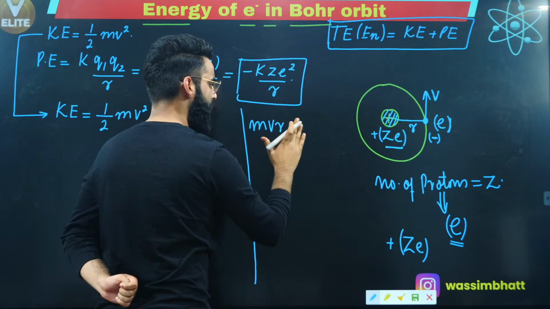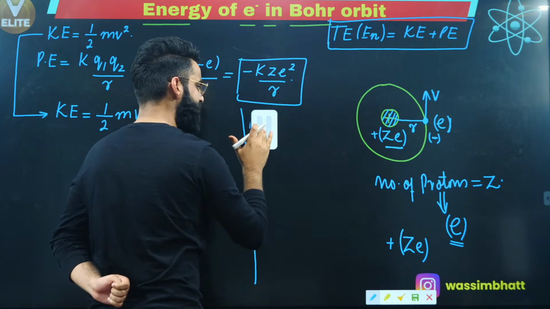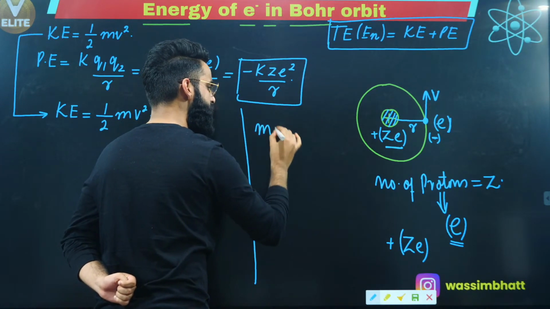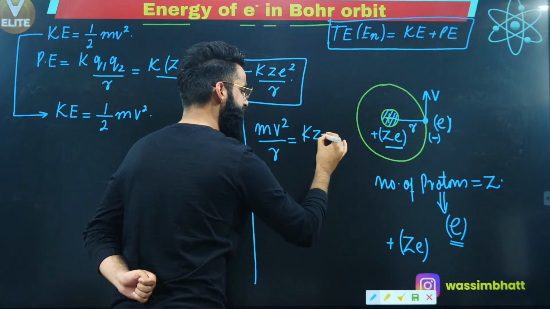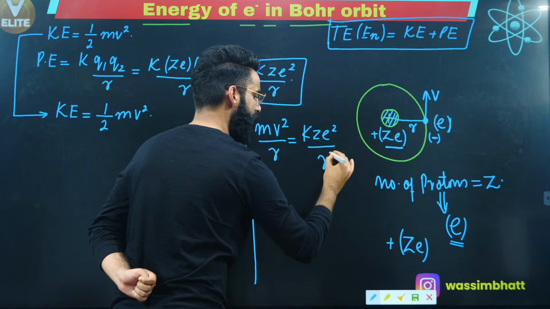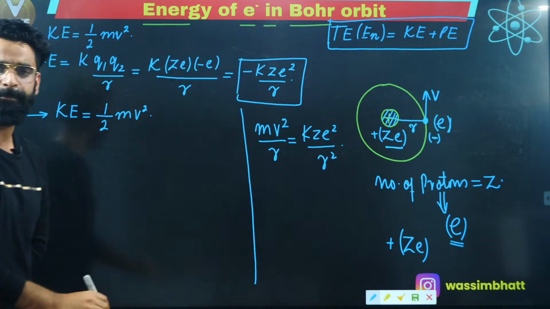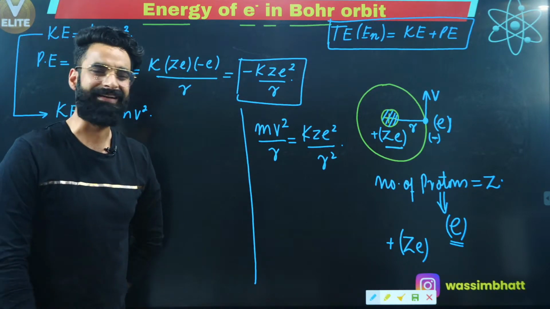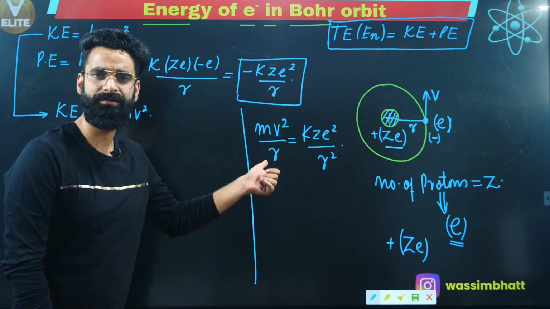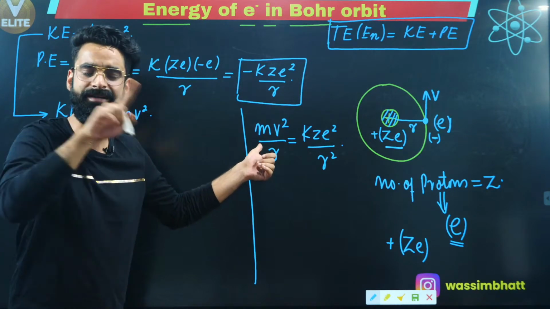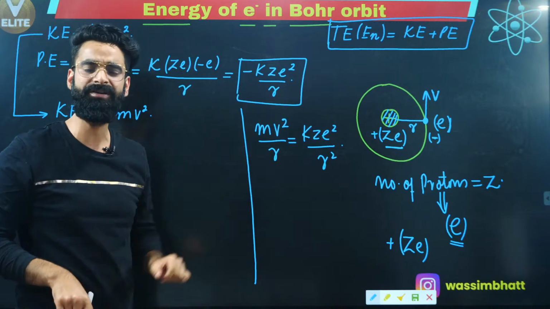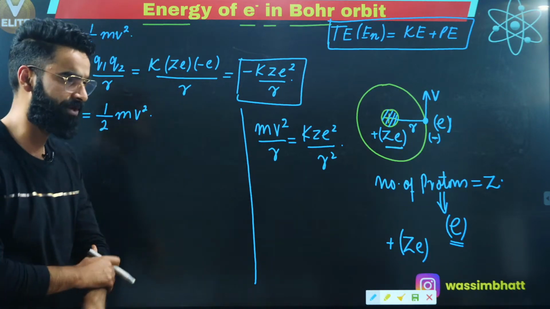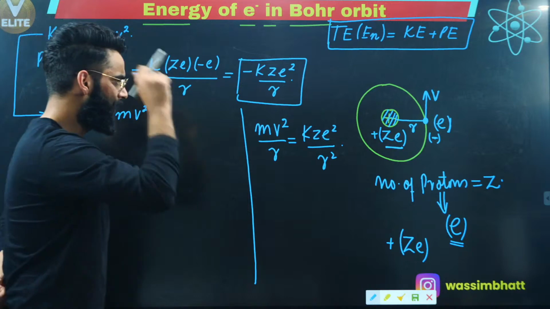Or let me not write this, let me write the other equation: mv square divided by r is equal to K Z e square divided by r square. I hope you remember this equation. The necessary centripetal force for the electron to move in the circular path is being provided by the electrostatic force of attraction between the nucleus and the electron. I hope you remember this. Now people, understand.